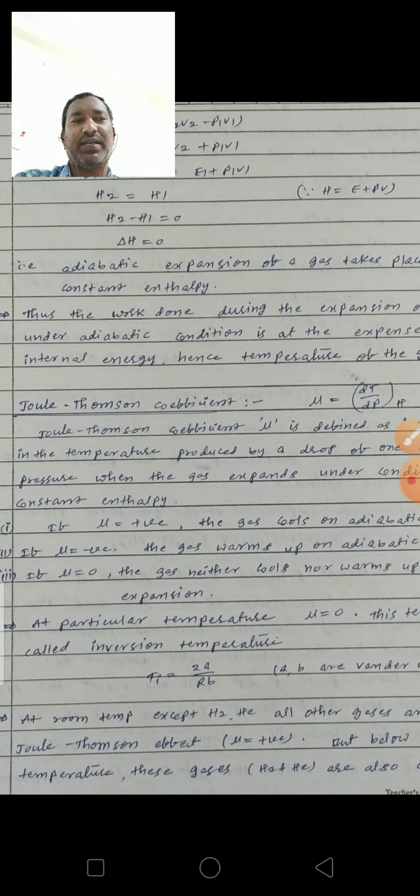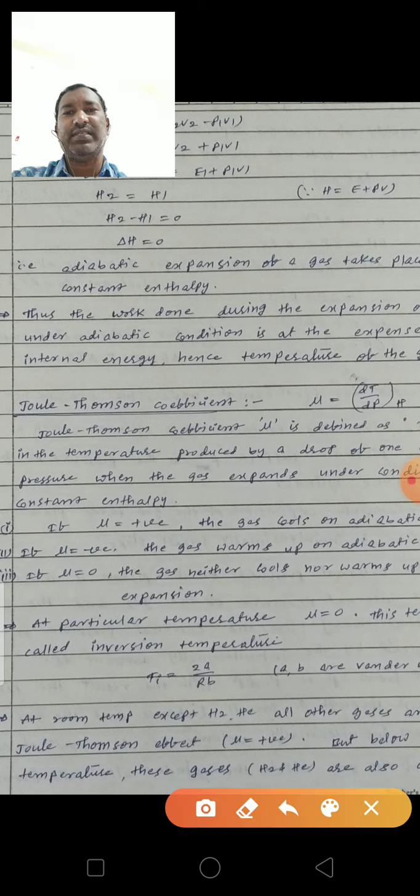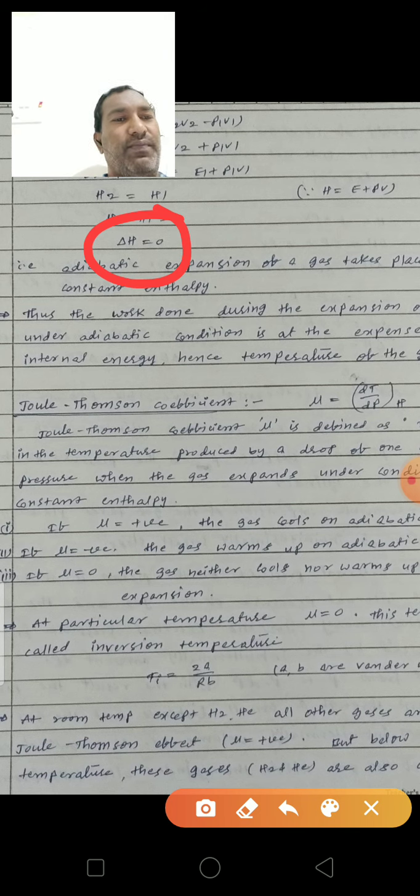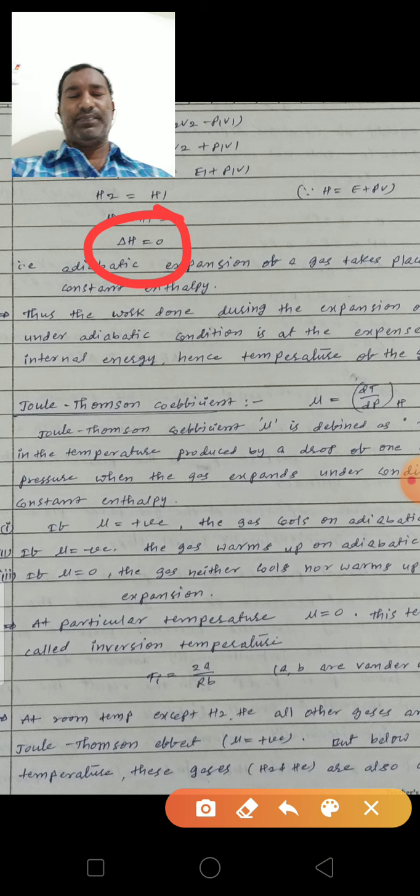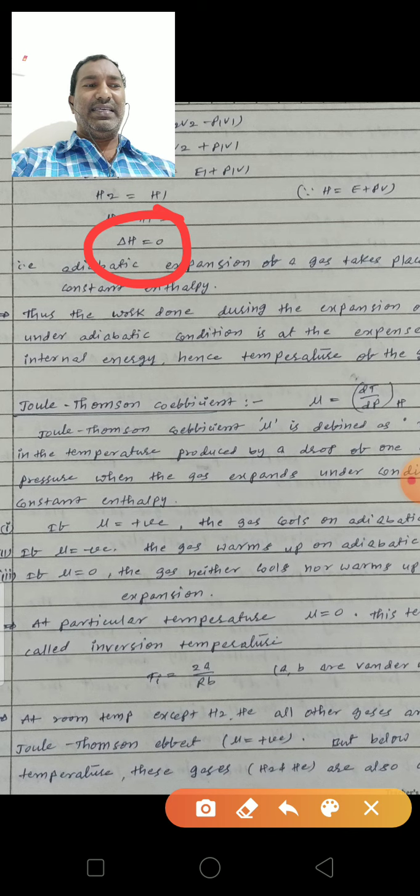Next, the work done during the expansion of the gas under adiabatic condition is at the expense of the internal energy.